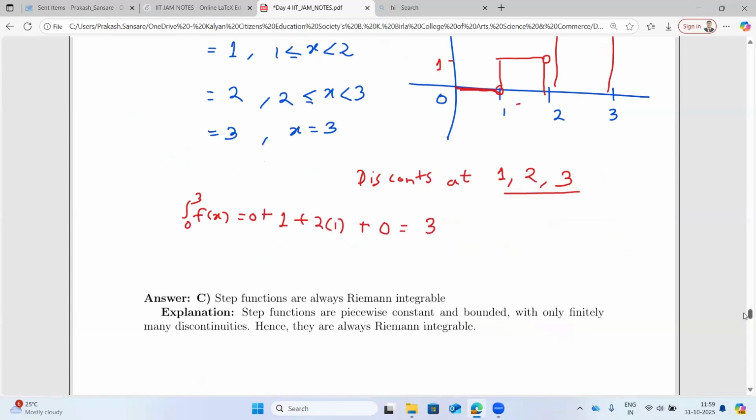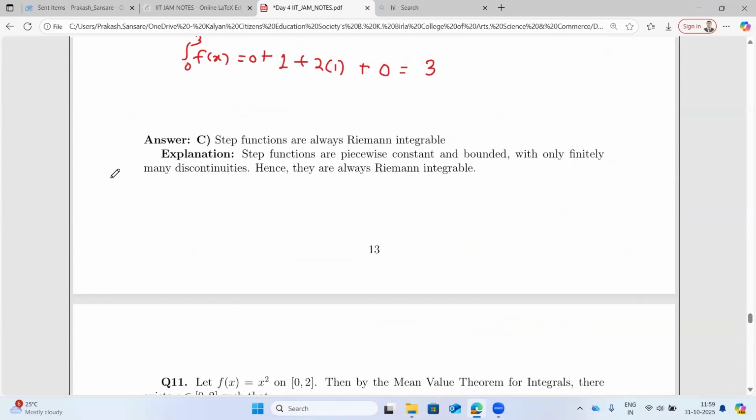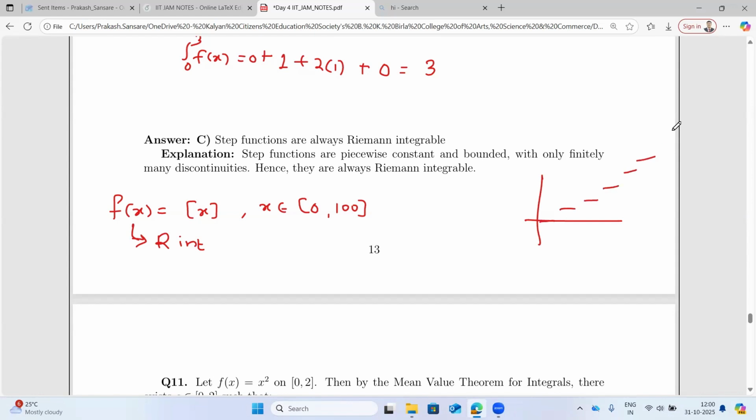I would like to take one small question here, which is really one of the interesting questions. So if I define f(x) as floor of x, and I say that x belongs to 0 to 100, then it is very clear that the function is Riemann integrable, because it has discontinuities at 1, 2, 3, 4, 5 up to 100. So it has 100 discontinuities, but those discontinuities are countably many. So this is going to be R integrable, because it is bounded also. And if you draw a graph of this, you will have 100 steps basically, up to 100.